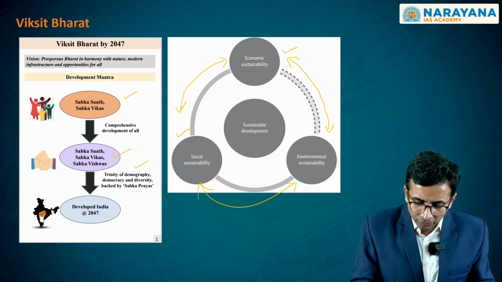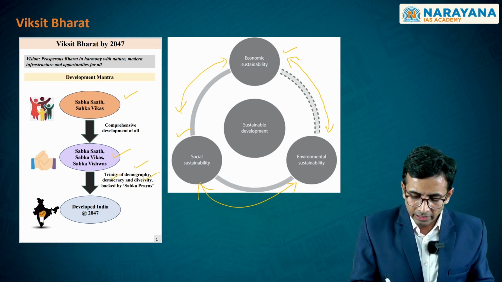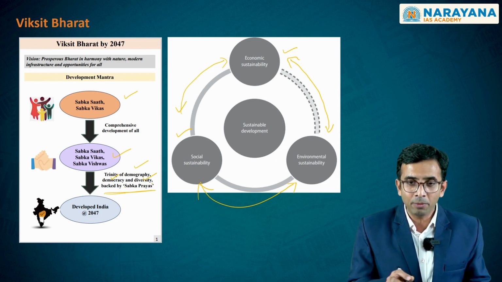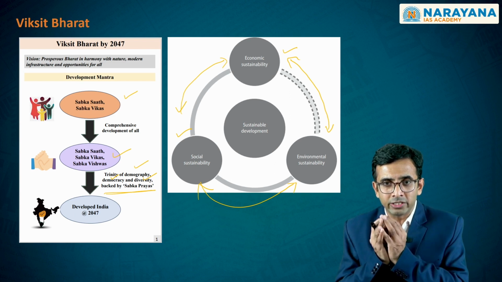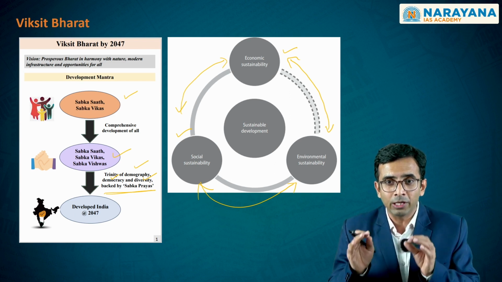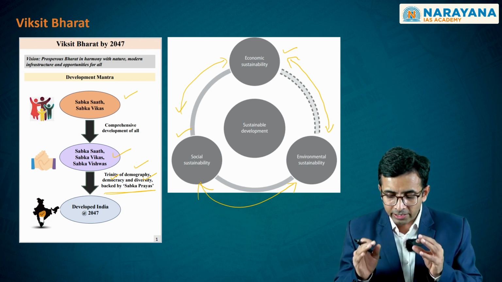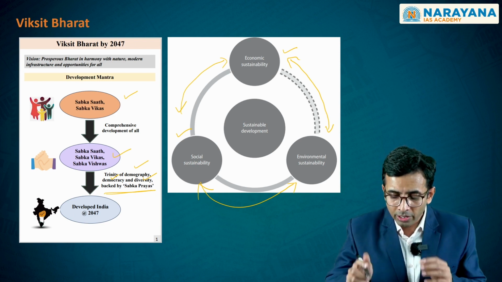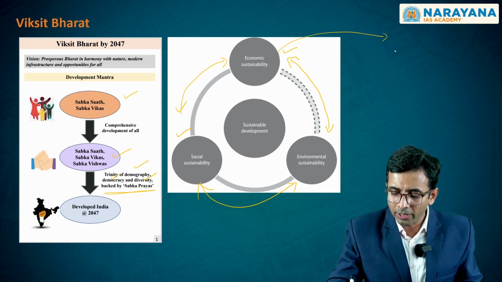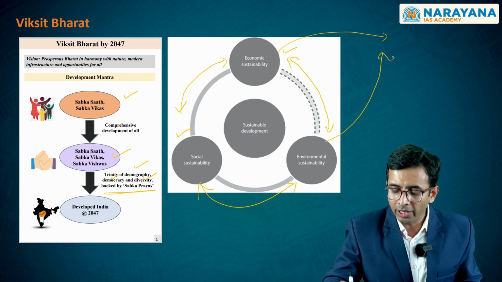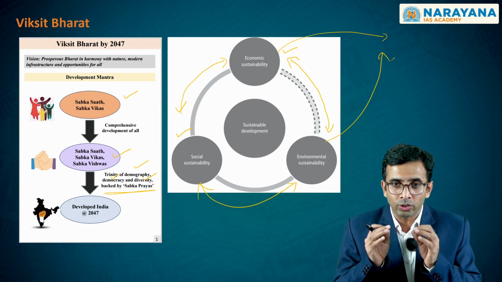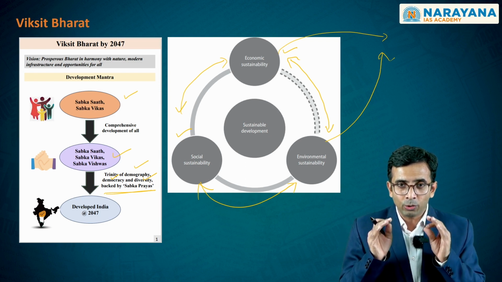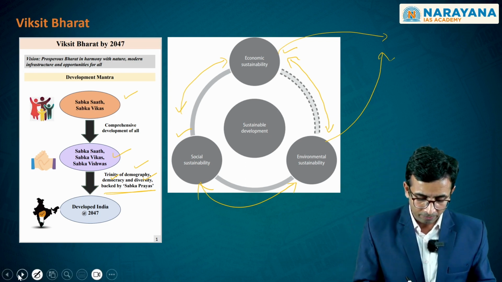This trinity of demography, democracy, diversity, backed by the hard work from everyone, would be leading us to this destination of Viksit Bharat by 2047. As I said, for this to be achievable, you need to have an economic development which is sustainable environmentally. This is where the developed India at 2047, which is referred to as Viksit Bharat, is focusing.